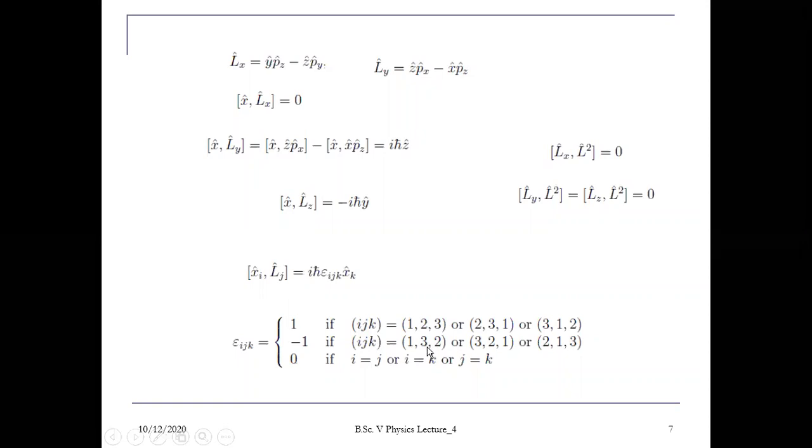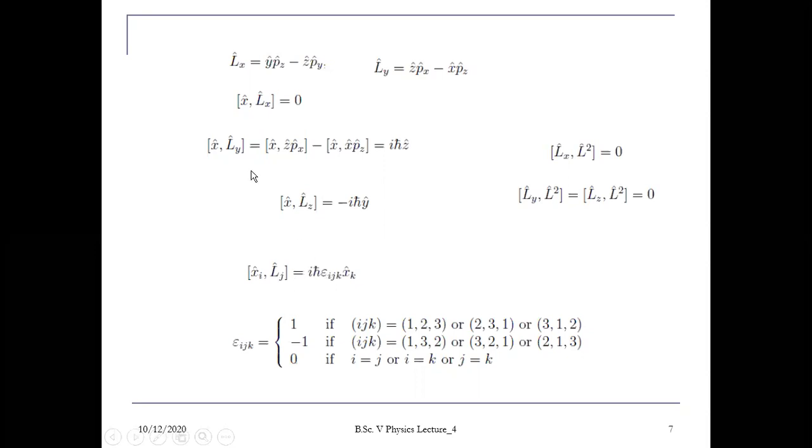So if you put this value of ijk here, in that case this value will be -1. So basically होता क्या इसमें, यहाँ पोजीशन चेंज हो जाएगी, Lz आगे आ जाएगा, या जो रोटेशनल सिमेट्री है it will be broken here, meaning x to y, y to z and z to x. तो in that case you will get only a minus sign here, remaining things will be the same.